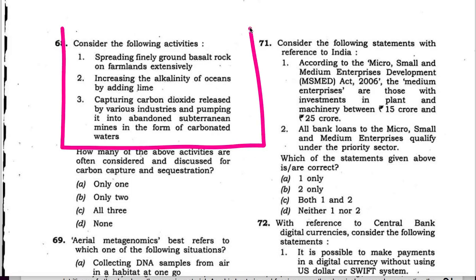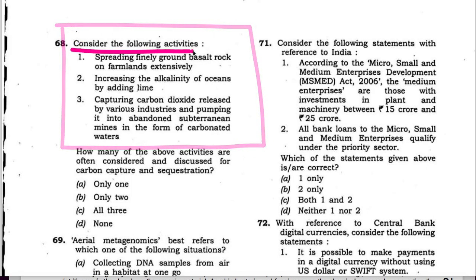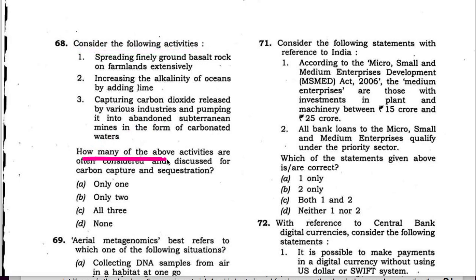Next question. Consider the following activities. How many of the above activities are often considered and discussed for carbon capture and carbon sequestration? Three activities are given. All 3 are correct. Now take the first one, that spreading finely ground basalt rock on farmlands extensively.